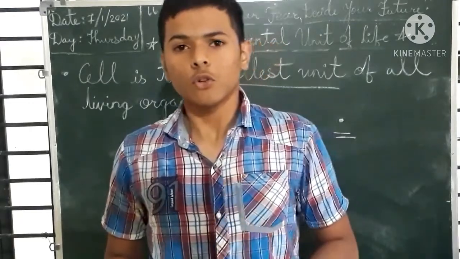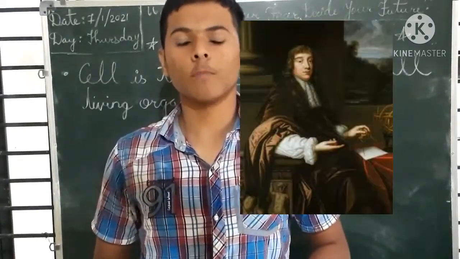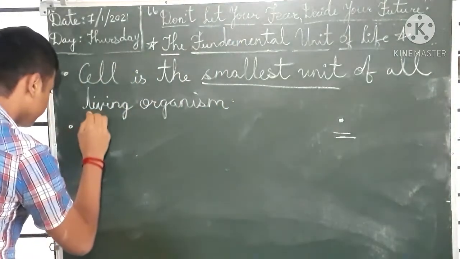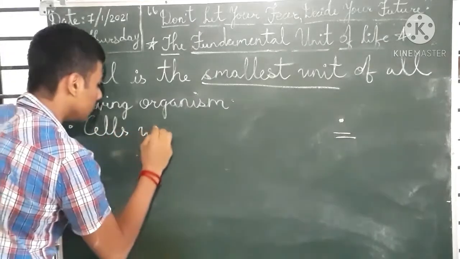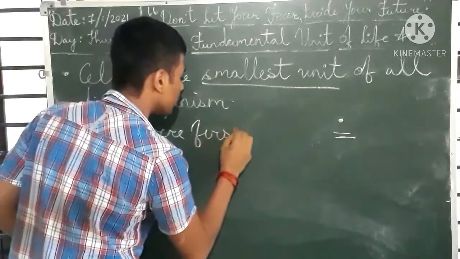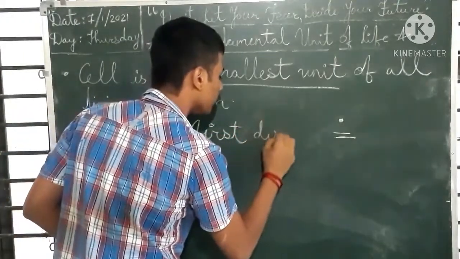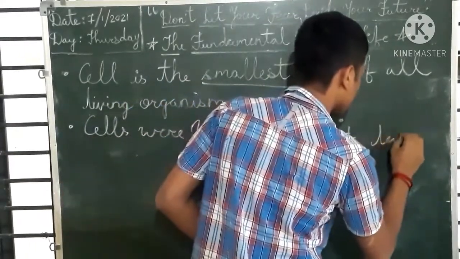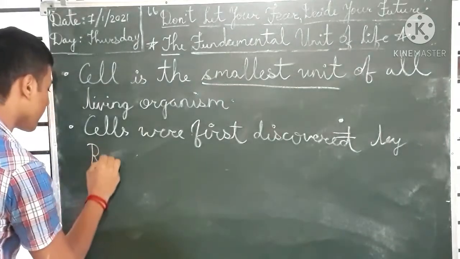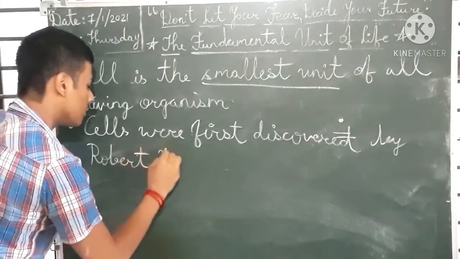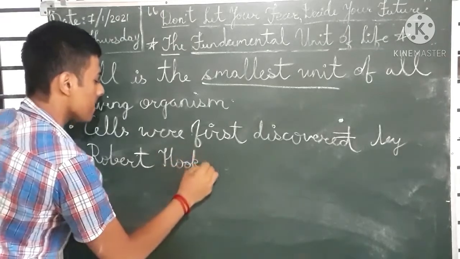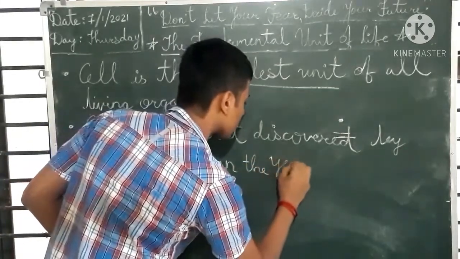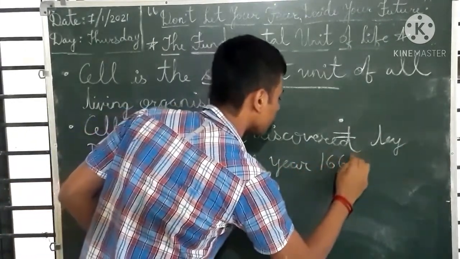Cells were first discovered by Robert Hooke in the year 1665.